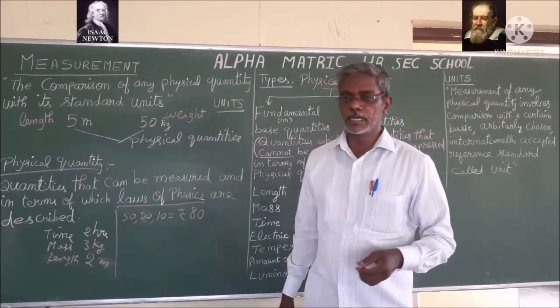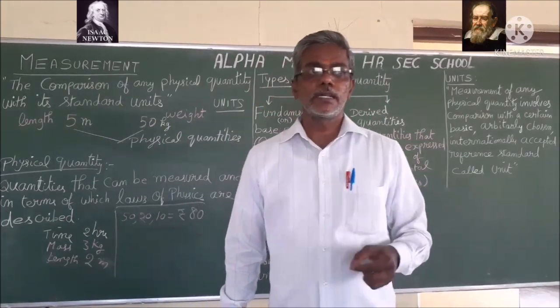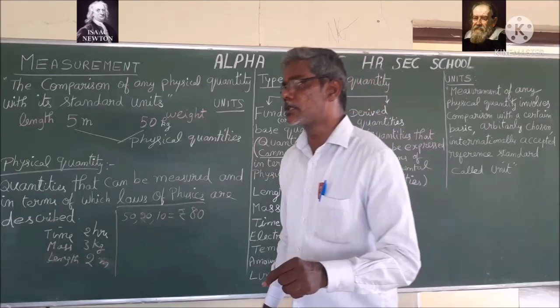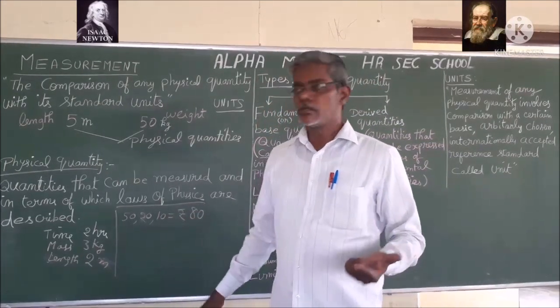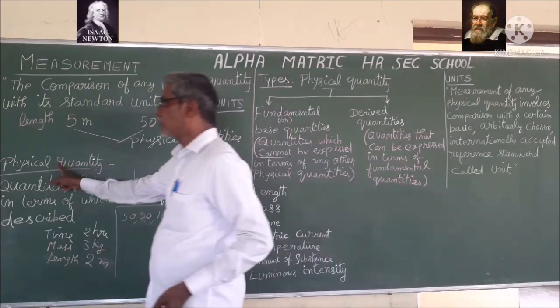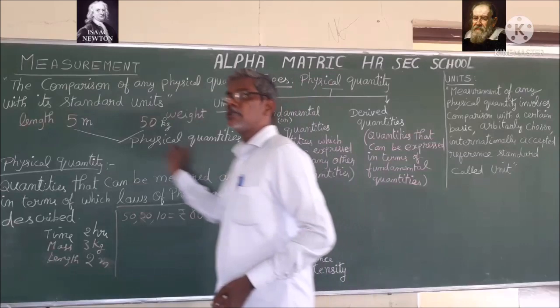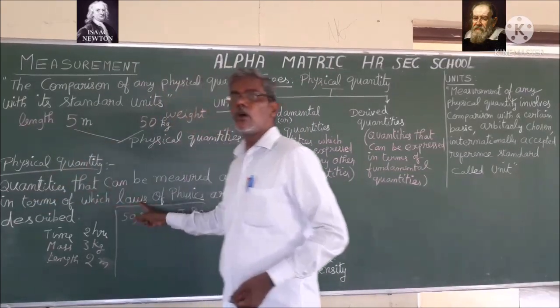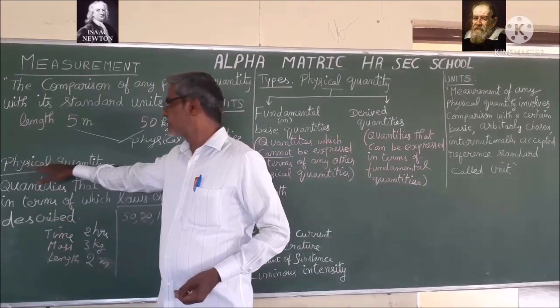No. For example, can I apply Newton's law to currency? It is impossible. So, what are physical quantities? Quantities that can be measured and in terms of which the laws of physics are described. This is called a physical quantity.